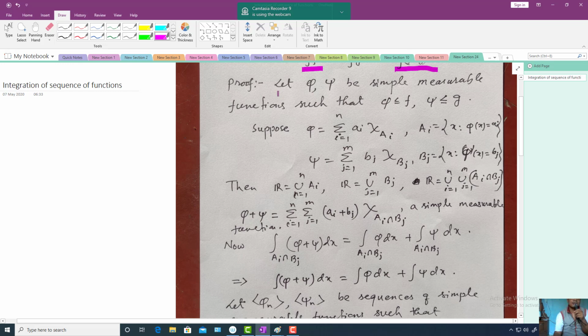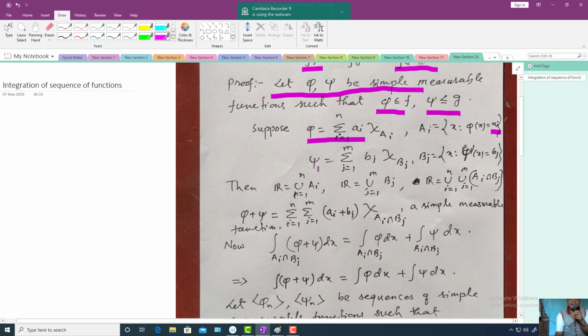Let us now use the third definition. Let phi and psi be simple measurable functions such that phi is less than or equal to f and psi is less than or equal to g. Since phi is a simple measurable function, you can write phi in this form: phi is equal to the summation, i running from 1 to n, of a i chi A i. What is capital A i? It is the set of points x such that phi of x is equal to small a i.